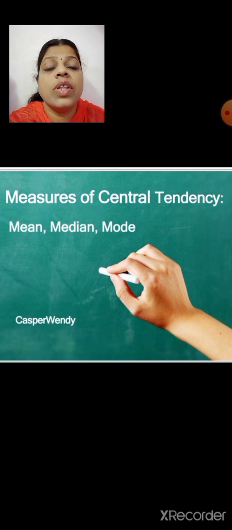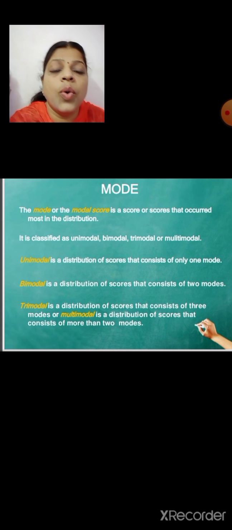So far, we have dealt with mean and median, and we have discussed both grouped as well as ungrouped data for mean and median. Next, we have to discuss the third measure of central tendency, that is mode. Here the mode, or the modal score, is a score or scores that occurred most in the distribution.